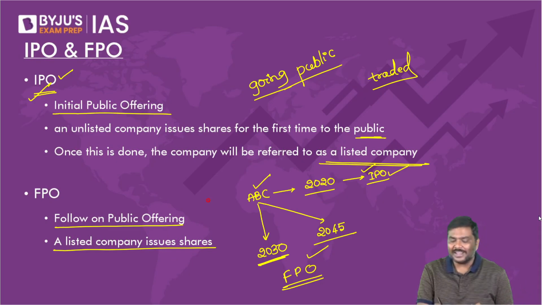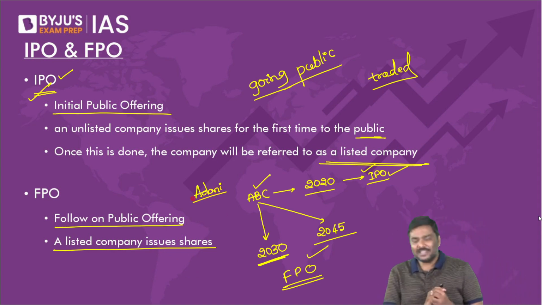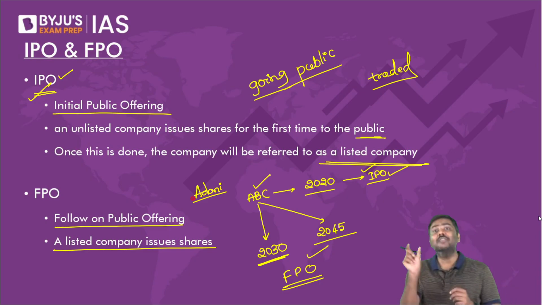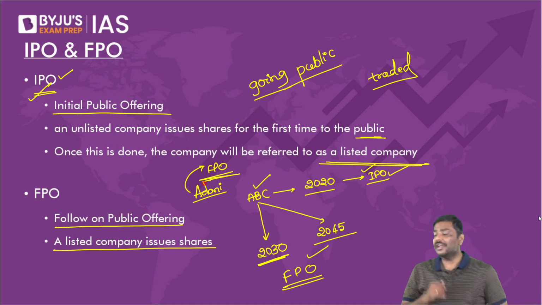Have you heard of the Adani Company? Let me check how many of you have read the newspapers in the last 1 year. Adani Company. Please tell me, was the Adani Company involved in an IPO or FPO? The Hindenburg report. The issue of the Hindenburg report and the Adani Company. Was the Adani Company going for an IPO or FPO? My dear, the Adani Company was going for an FPO then. Please check it very carefully. Adani Company was actually going for an FPO, follow-on public offering.